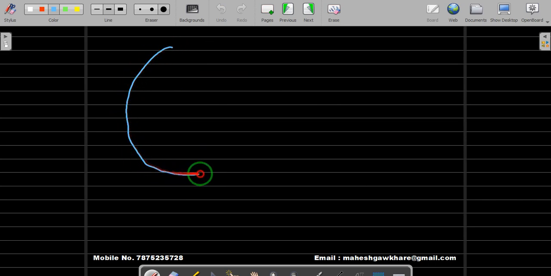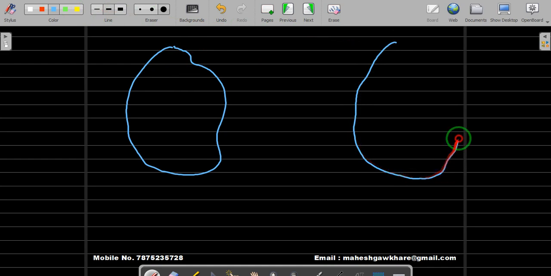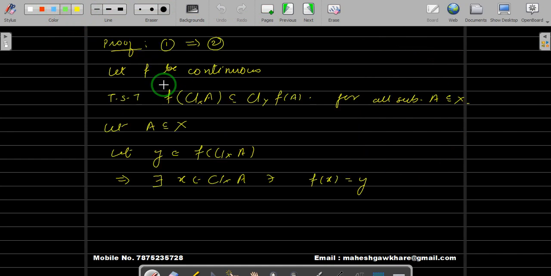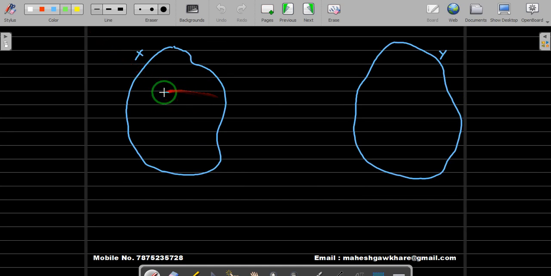This is your X, and let us take Y of the same color. This is our Y. So this is X and this is Y. Now what we have is A is a subset of X. We have taken A to be a subset of X, so A is somewhere here. Let us take something like this. This is our A.